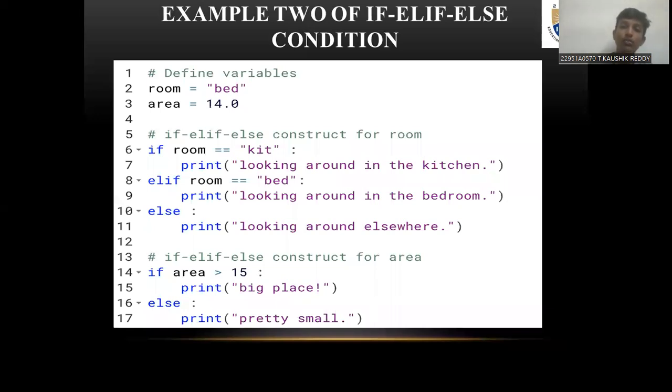So this is an example 2 of if elif else condition. Room is equal to bed, area is equal to 14. If elif else construct for room: if room is equal to kit, print looking around in the kitchen. Elif room is equal to bed, print looking around in the bedroom, else print looking around elsewhere. If else construct for area: if area greater than 15, print big place, else print pretty small.